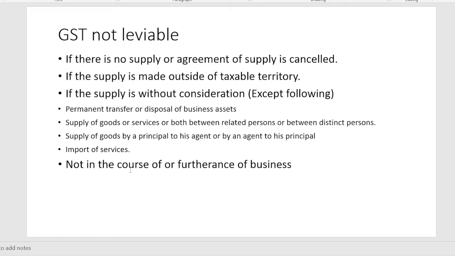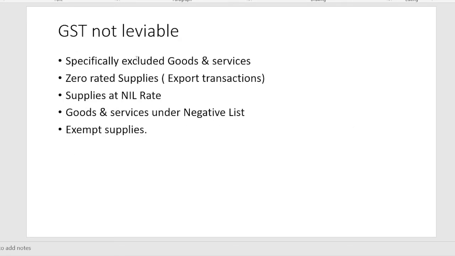And GST will not come if it is not in the course or furtherance of business, that means if it is not related to business. Also, GST is not leviable on specifically excluded goods and services. I will discuss with you what is the meaning of specifically excluded goods and services. Further, it is not applicable on zero rated supplies. Zero rated supplies means those goods which are exported. So on export transactions, GST is not applicable.